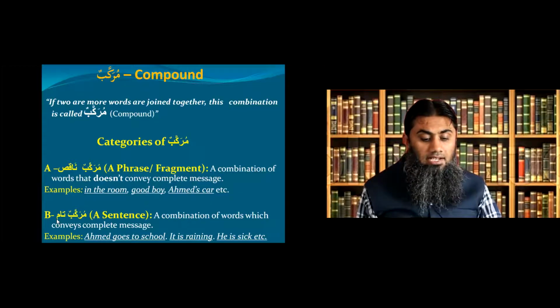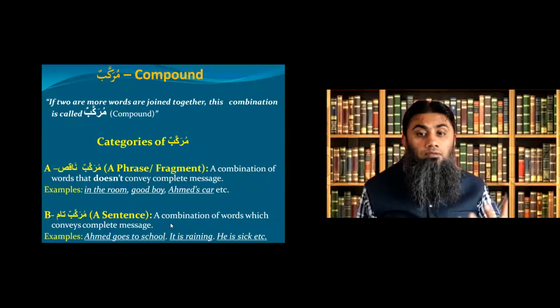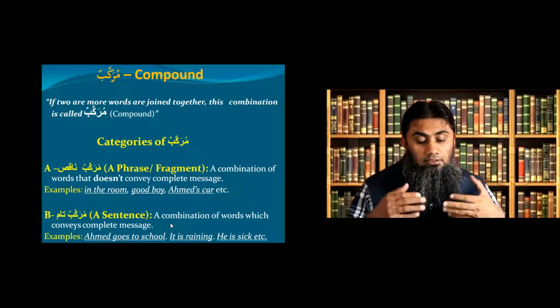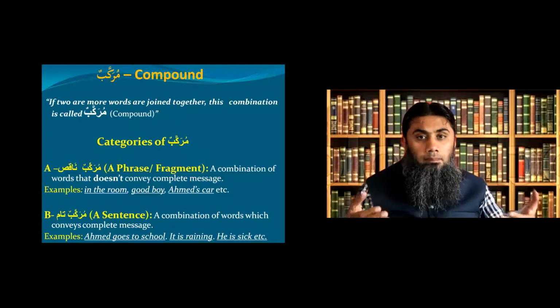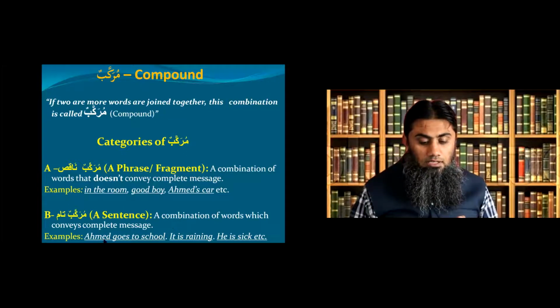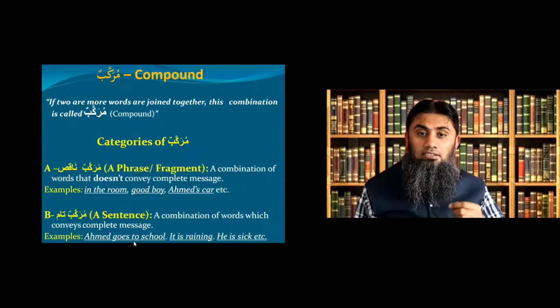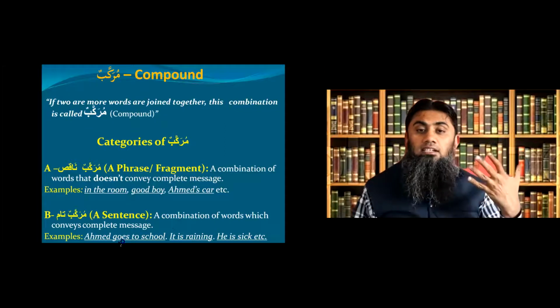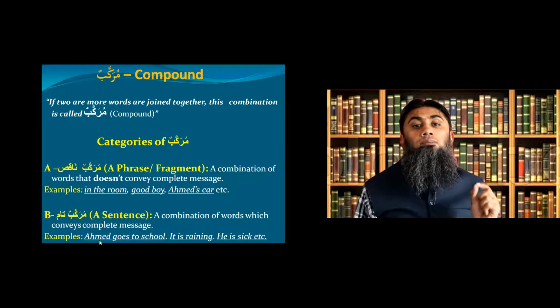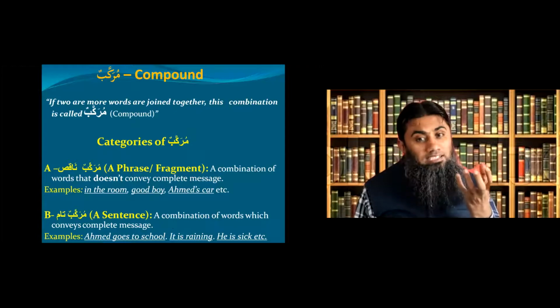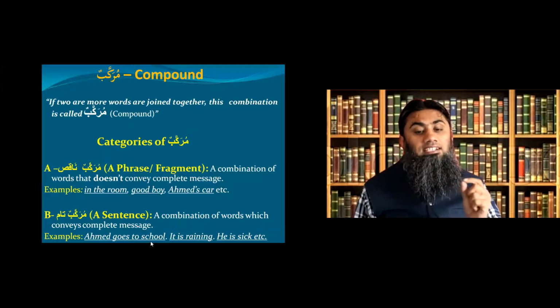And category B is murakkab tam. Tam means complete, which means a sentence in which we have a combination of more than one word, and this combination is conveying a complete message as well. Example: Ahmed goes to school. As you can see, it's a combination of words, and this combination is conveying the complete message. We call it murakkab tam, being the complete compound or sentence.